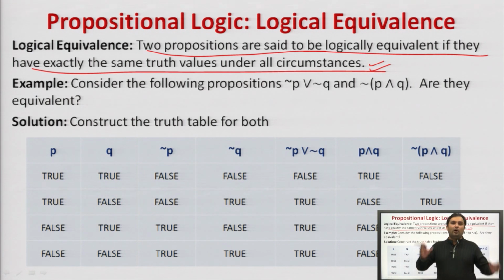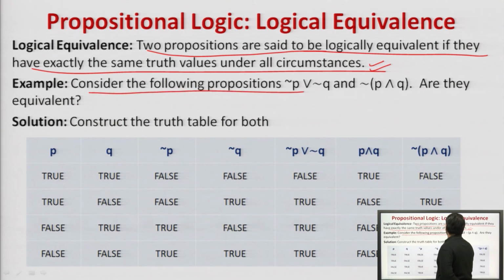Then we will see that all the values should match each other, then we can say that both the statements are logically equivalent to each other. Let us take an example. Consider the following proposition: negation of P disjunction with negation of Q, and negation of P and Q. Are they equivalent?